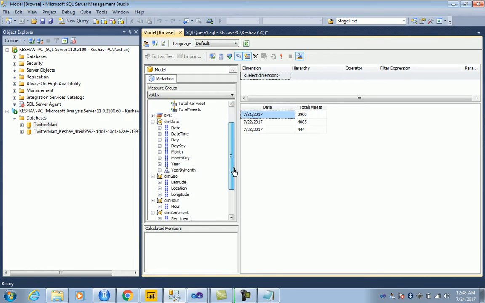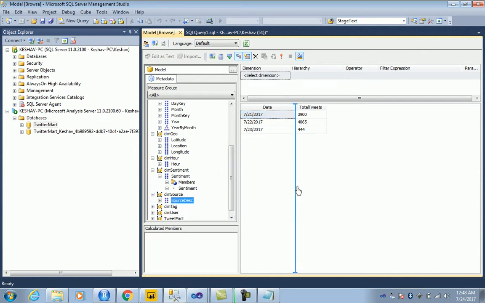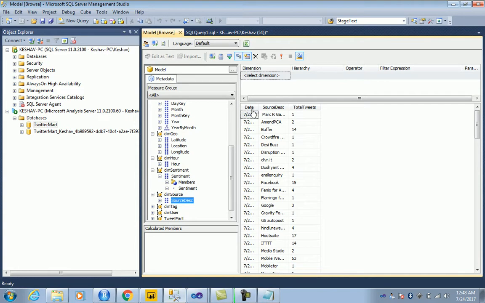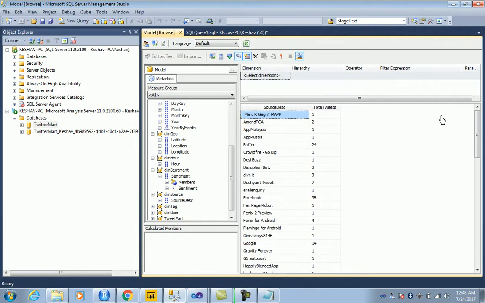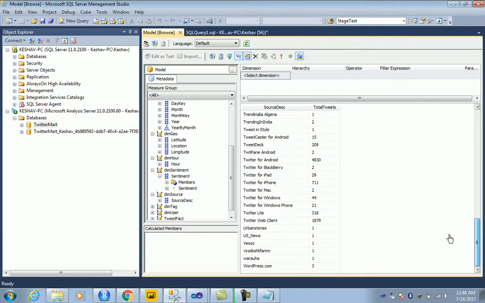So we have these for the last 3 days, and the R we already have checked that. Then the source, let's check for the source for each of the days, or rather what were the sources. So max, I think Twitter for Android scores the maximum tweets coming in.